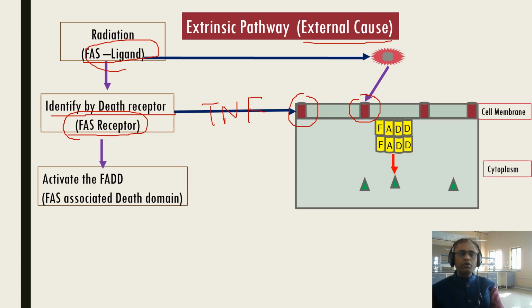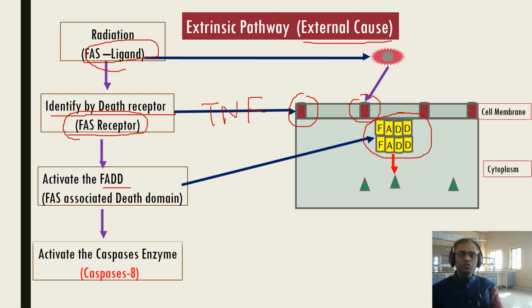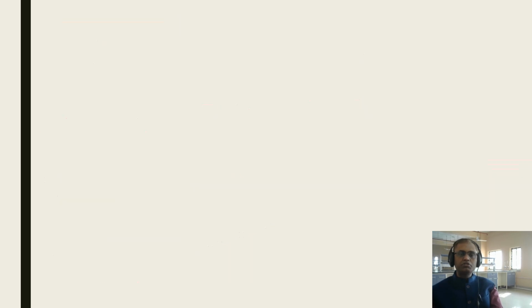So once the external cause is identified by the death receptor, this activates FADD. What is FADD? Fas associated death domain. Once the Fas receptor is activated by the ligand, it will activate FADD, and that will stimulate Caspase-8. This is the simplest mechanism of the extrinsic pathway of apoptosis.